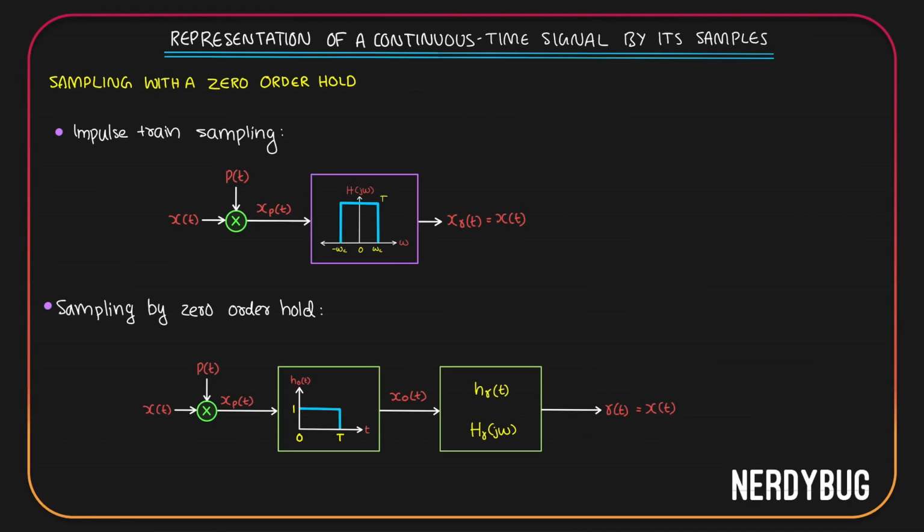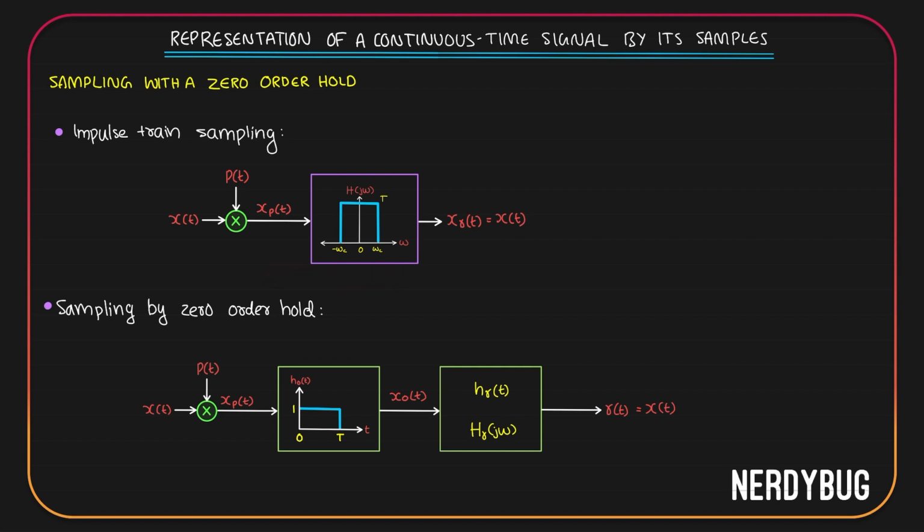To do that, let us first compare it with what we did in impulse train sampling to get our original signal back. We had x of t, it got multiplied with p of t, and we got the sampled signal xp of t. To get the original signal back, we gave it as an input to a low pass filter whose frequency response looked like this, and we got the output xr of t, which was equal to our original signal x of t.